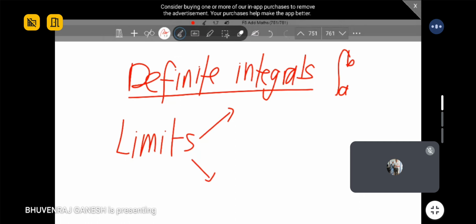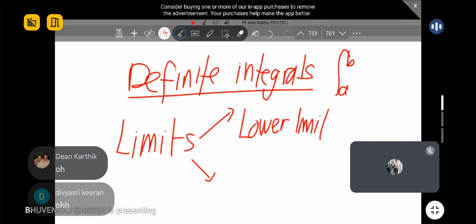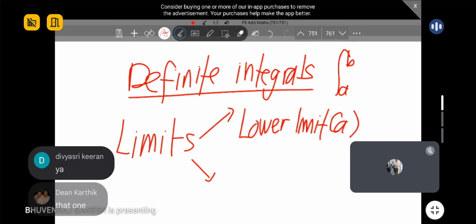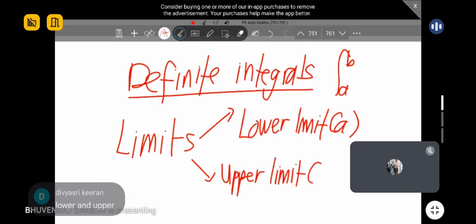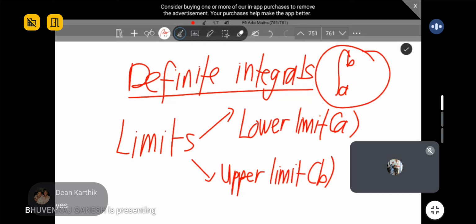Anyone know? You will call it as lower limit. Am I right, guys? This is lower limit. Okay, remember this term. And then B will become upper limit. Okay. So basically, if you know maths, you all study, right? Lower boundary, upper boundary. Am I right? Exact same concept here. They are trying to explain the same meaning actually.